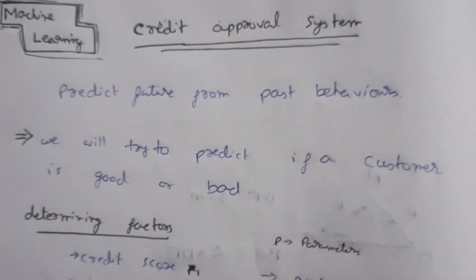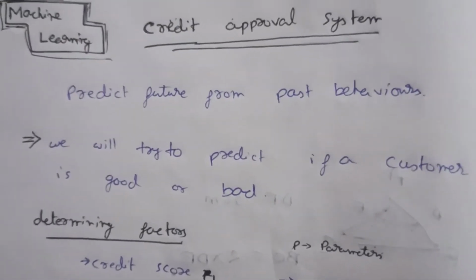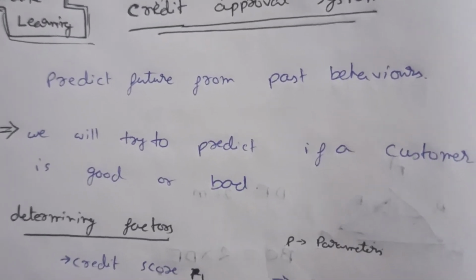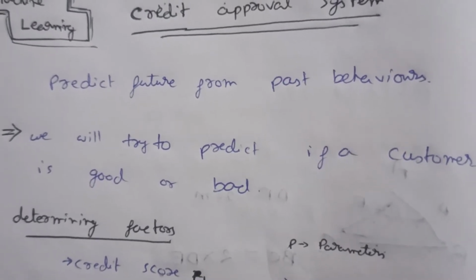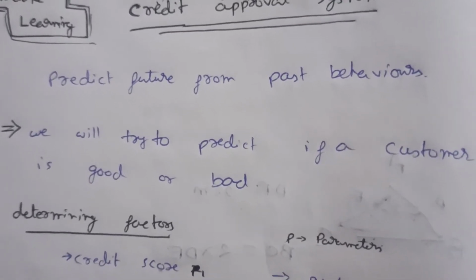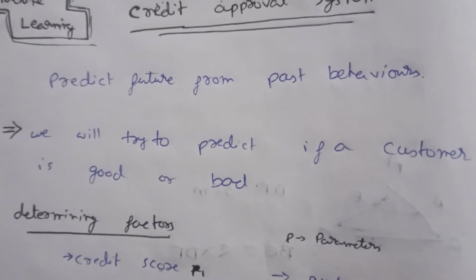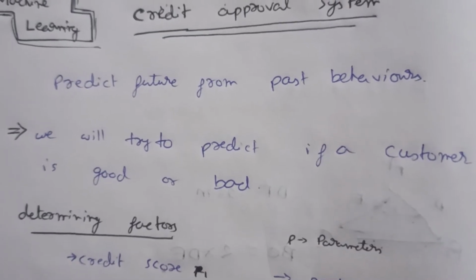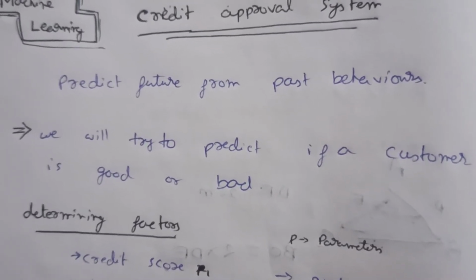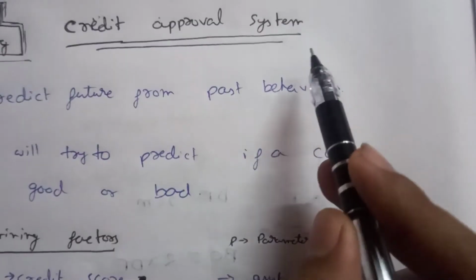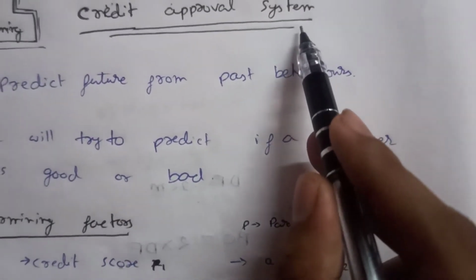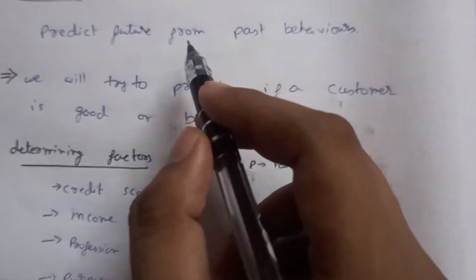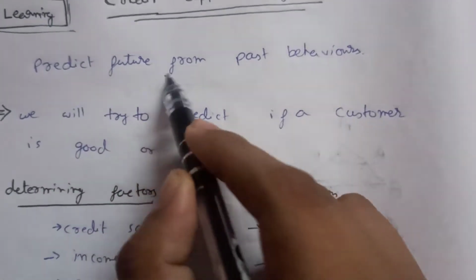For today I am just starting with what is machine learning, with an example. Machine learning, the name itself suggests that we try to make the machine, that is our computer, learn by itself. Learning is understanding and guessing, like what we learn in our schools and then give exams. That is the same thing we will do in machine learning. Let's check an example through which I am going to explain the basics of machine learning. Machine learning is all about the prediction of the future from past behaviors.